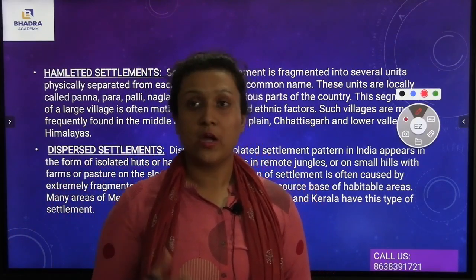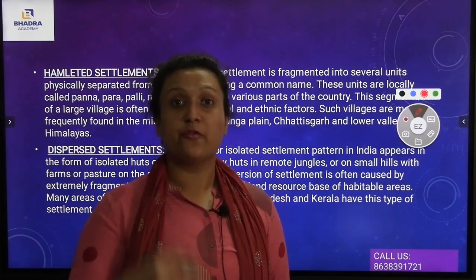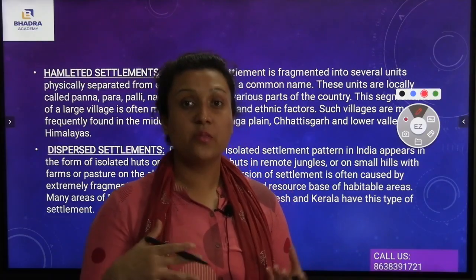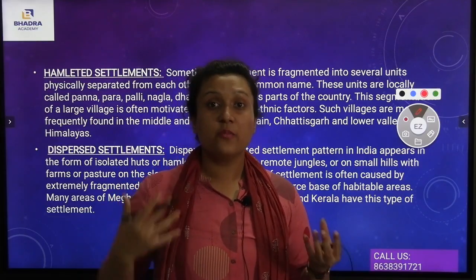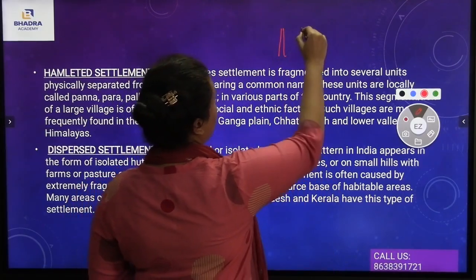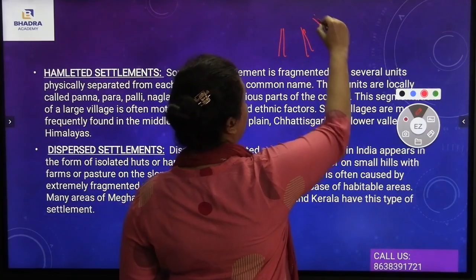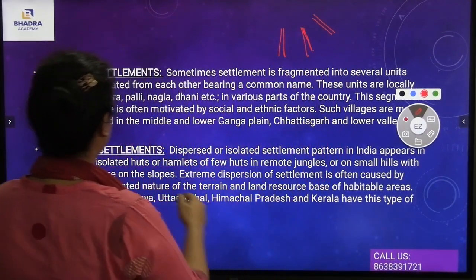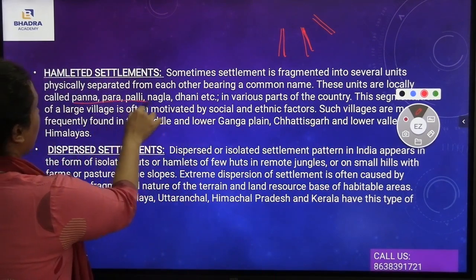How? The neighborhood. Like, I belong from a different neighborhood, you belong from a different neighborhood. These are known as hamleted settlements. Means they are very much fragmented settlements, which means those settlements have a particular name. Like, the settlements are being divided, and those settlements have a particular name, and those particular names can be termed as Panna, Pada, Pali, Nagla, Dhani.